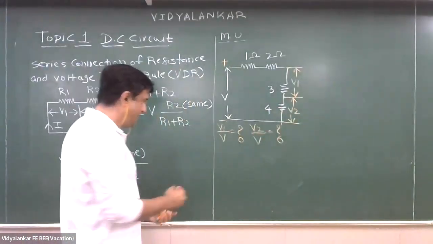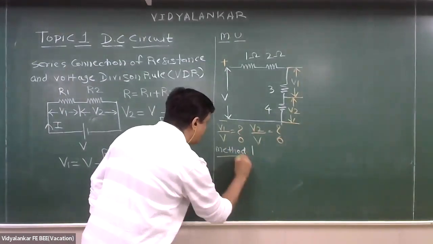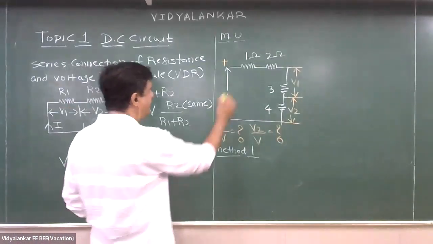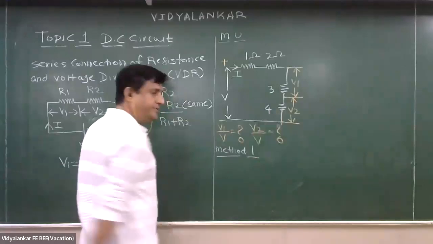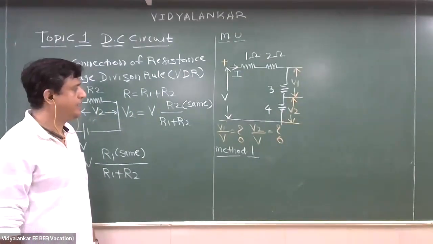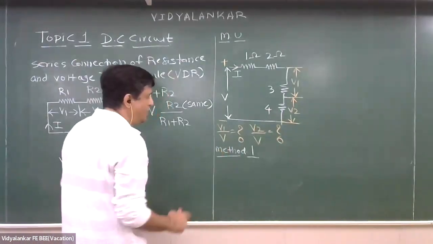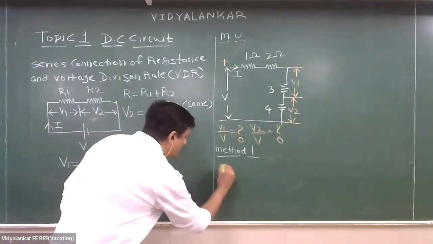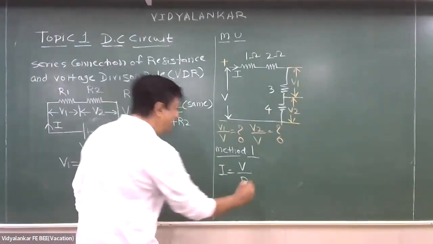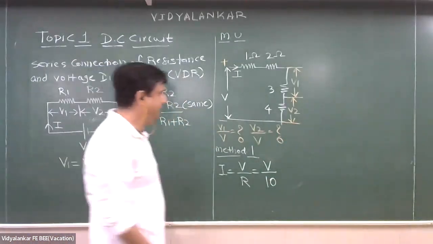Okay. So बच्चों, I will say method 1. What I will do, I will find I. That is V1 by V, V2 by V. Very good. So in method 1, what will be I? I equal to V by R. So is it V by 10?